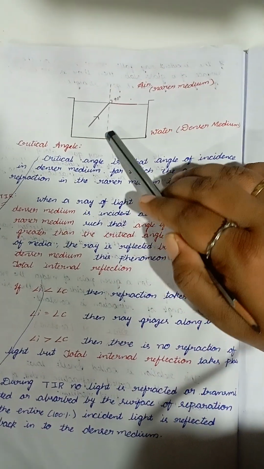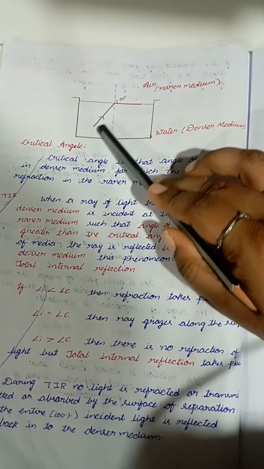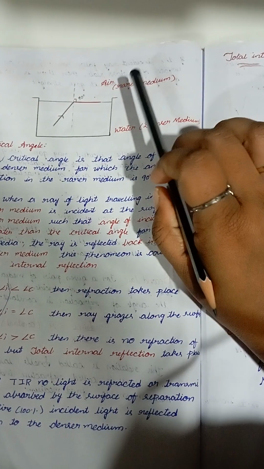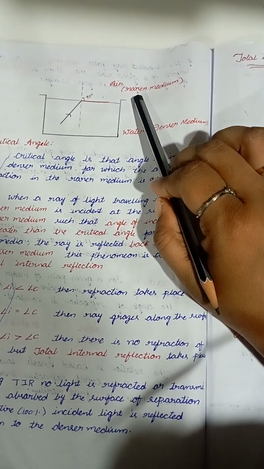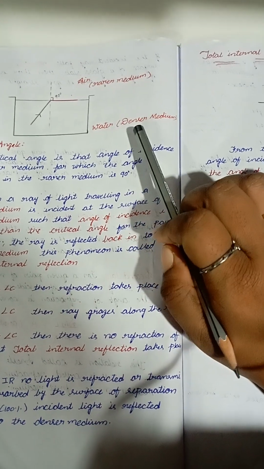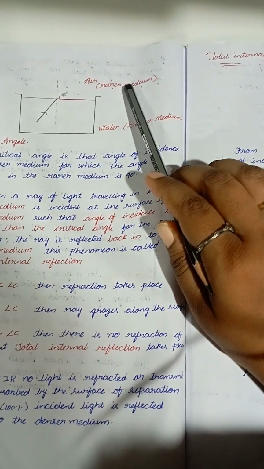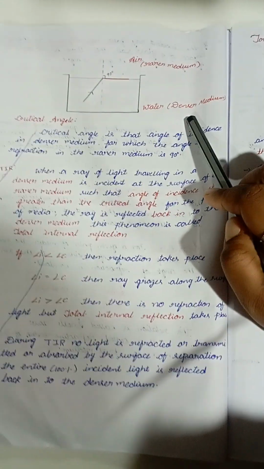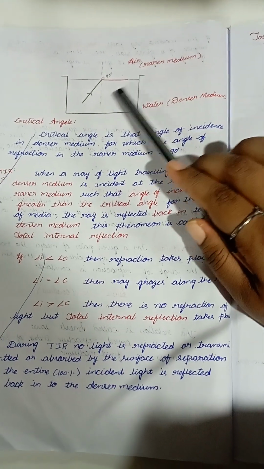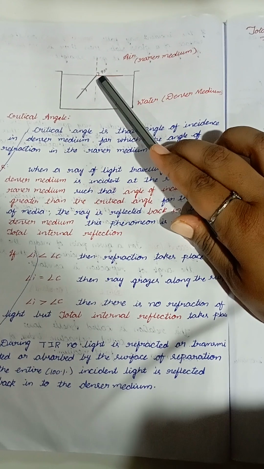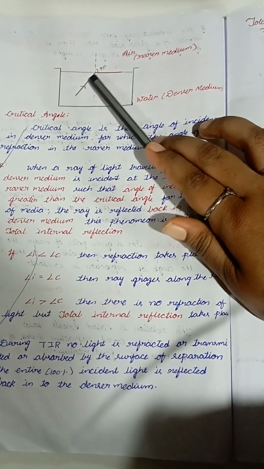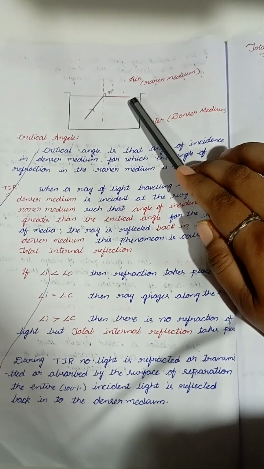Critical angle is the angle of incidence in the denser medium when we incident a light ray from the denser medium to the rarer medium. Please concentrate. It should travel from the denser to the rarer. If we incident a light ray from the denser to the rarer, there is an angle of incidence for which the angle of refraction is 90 degrees.